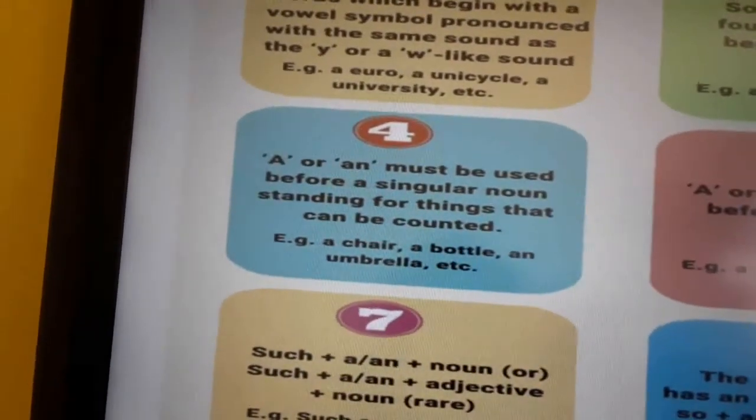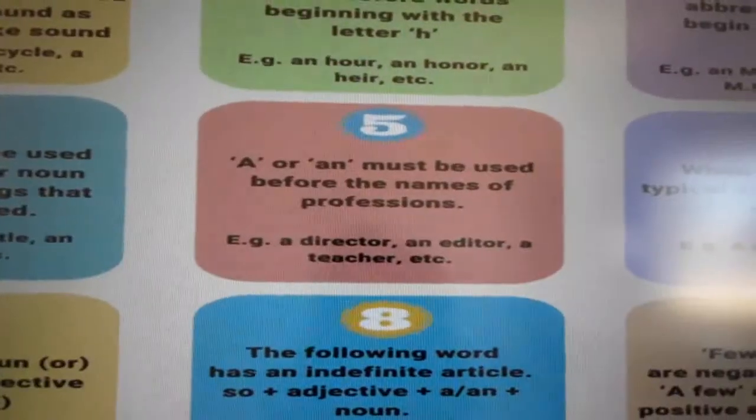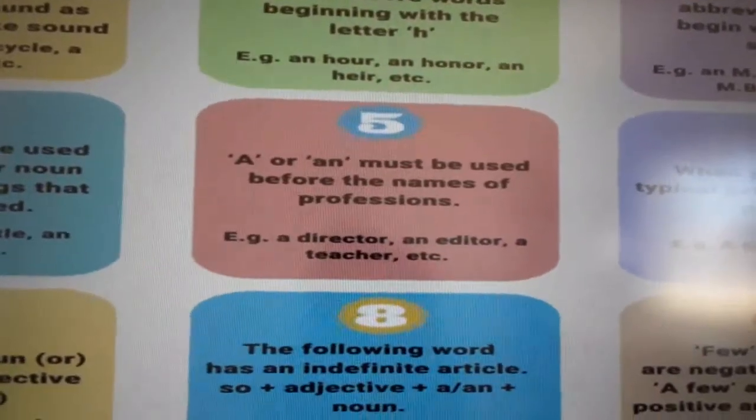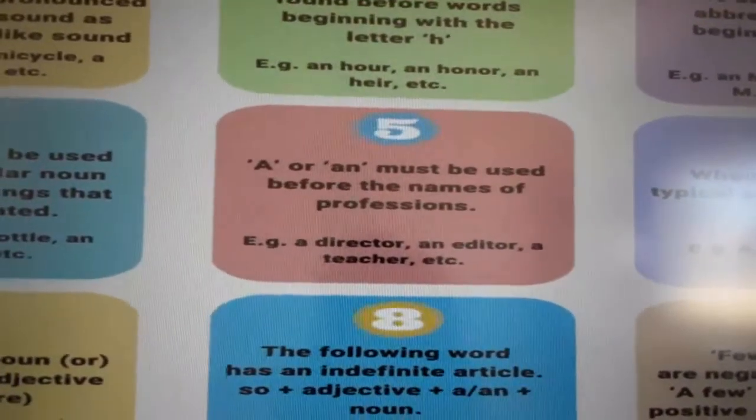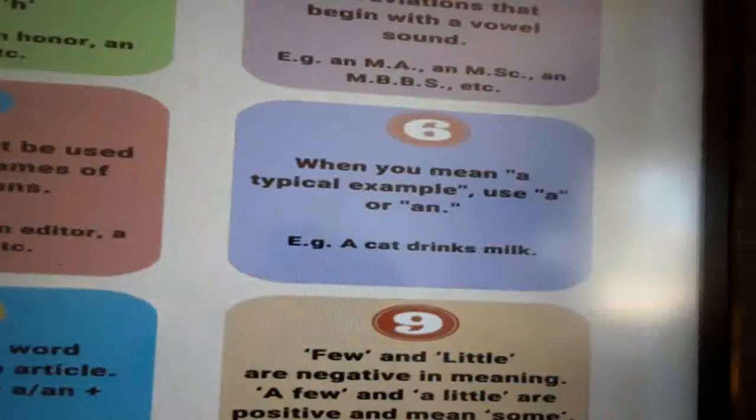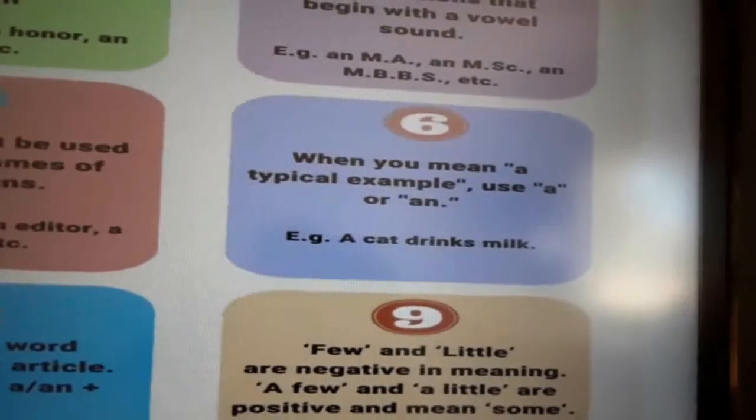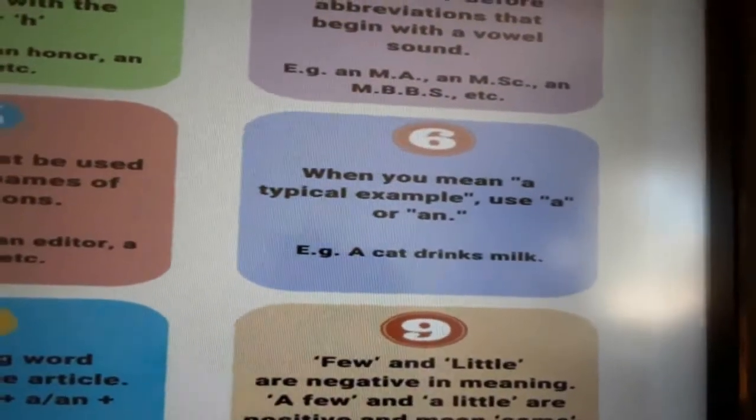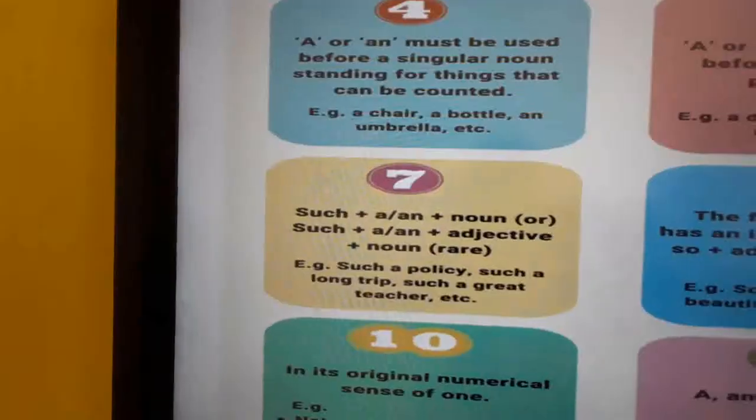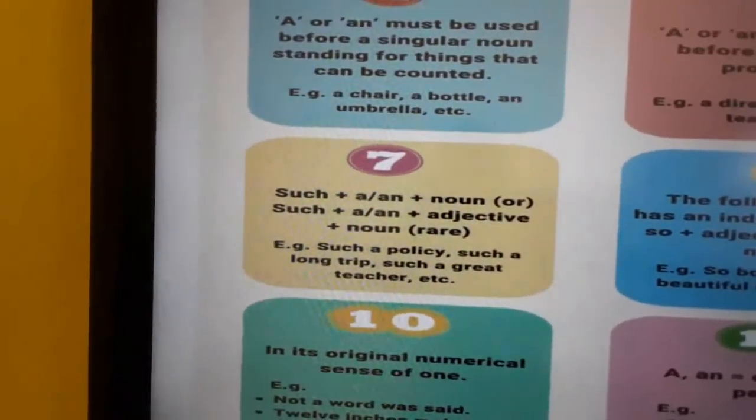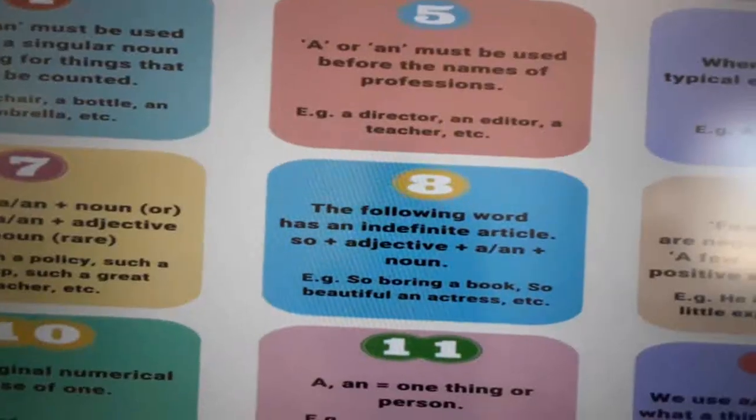A chair, a table, a bottle, like that. A and an must be used before professions: a director, an editor, a teacher, like that. We use a or an before typical examples: a cat drinks milk. Generally a cat drinks milk. Like after such, such a policy, such a long trip, like that.